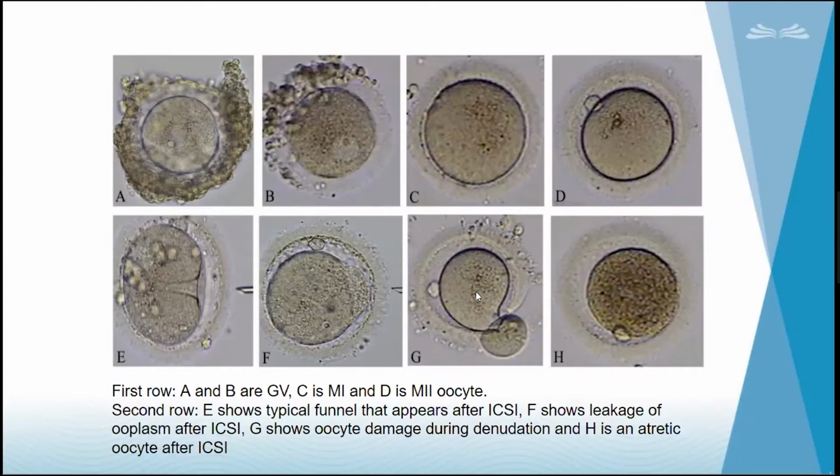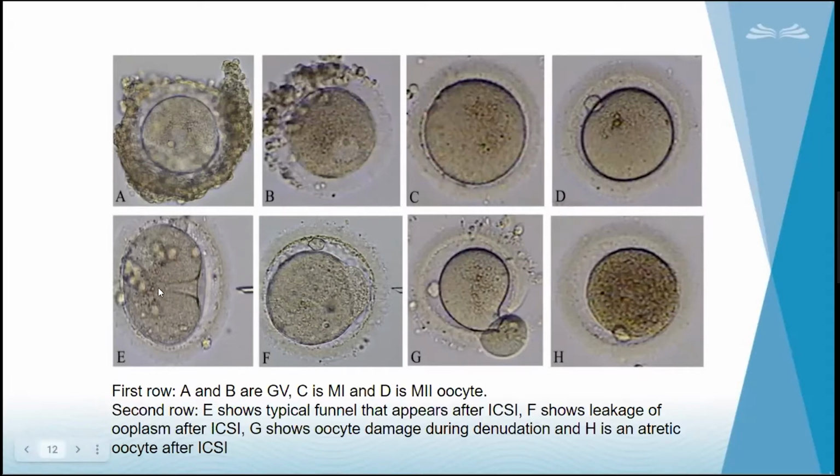This is denudation damage. Sometimes when we are very harsh or when the oocyte is very fragile, when we are denuding it manually, this will happen. The cytoplasm will leak. Why I am showing this photo is that something which goes wrong in this technique will also cause degeneration. Again, it will affect our fertilization. Sometimes they will not degenerate, but they will not fertilize also.